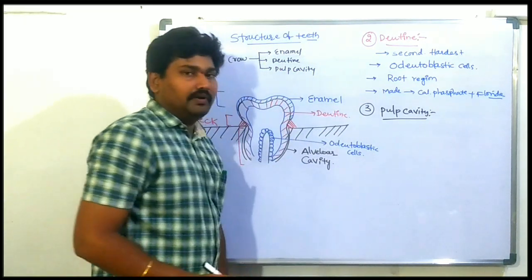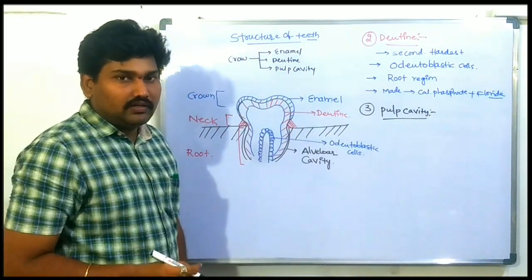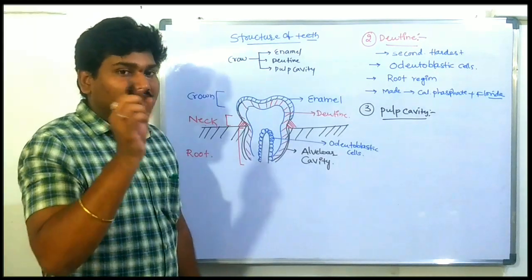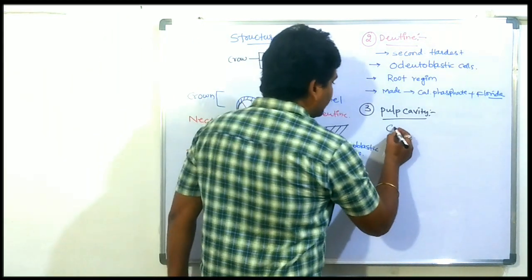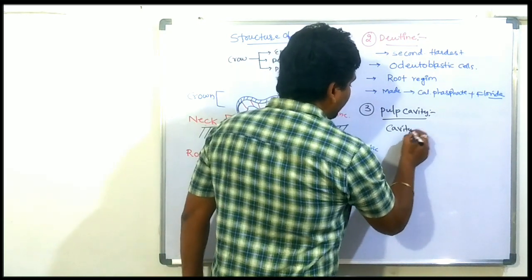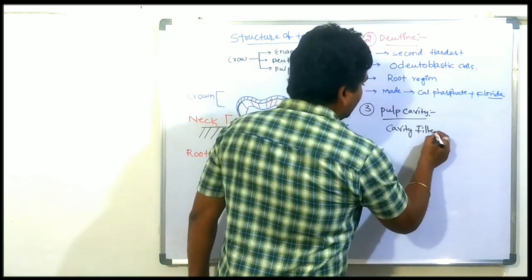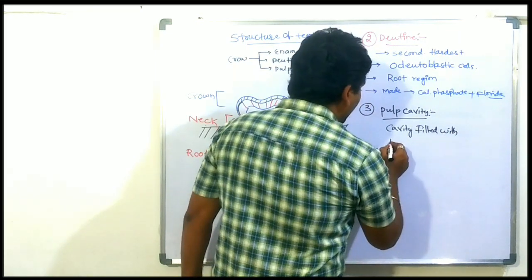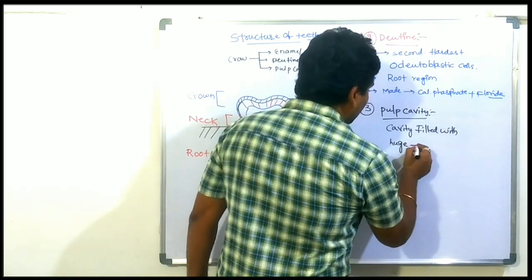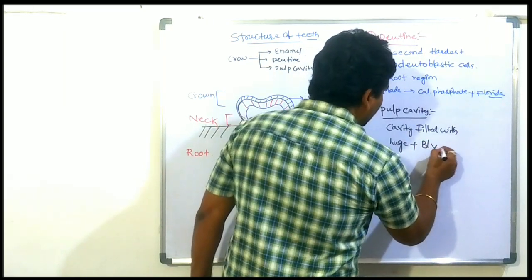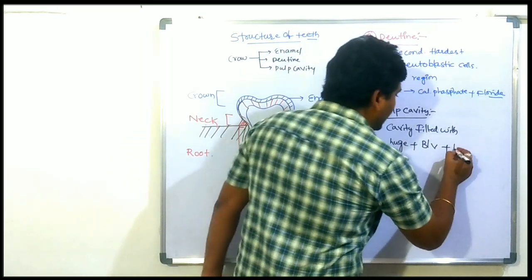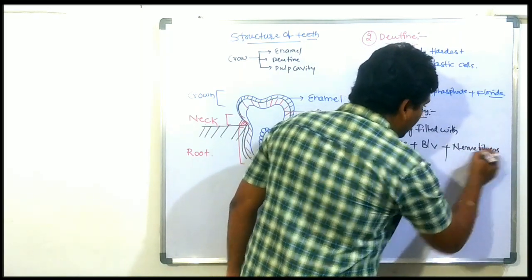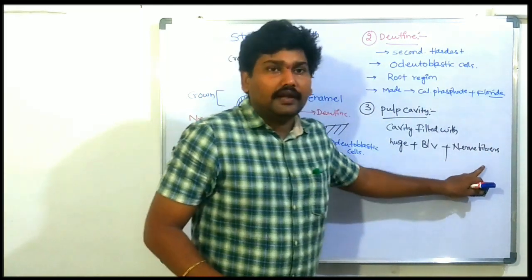It is a cavity completely filled with a huge amount of blood vessels along with nerve fibers. Blood vessels and nerve fibers.